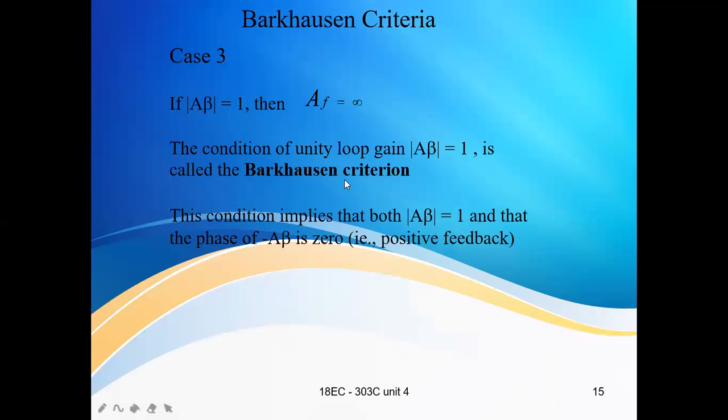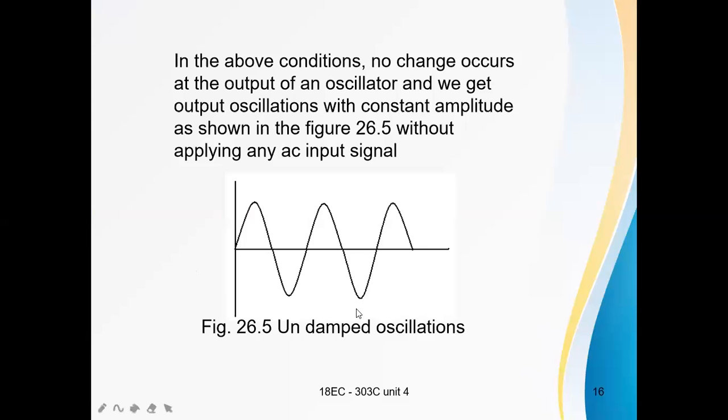This condition is called the Barkhausen criterion. To get undamped oscillations in the oscillator circuit, A beta should be equal to 1. The product of gain and feedback factor should be equal to 1. That is the condition for undamped oscillations.